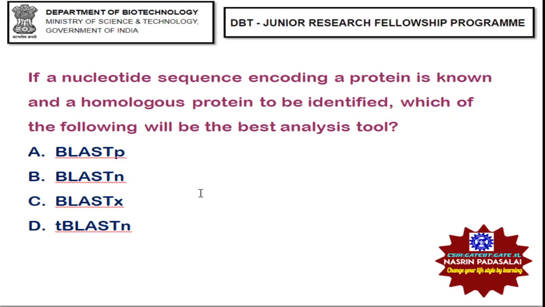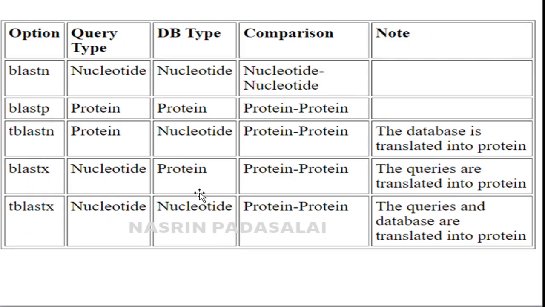Next, if a nucleotide sequence encoding a protein is known, so you have a query sequence which is nucleotide and you want to find a homologous protein. So you have a nucleotide query and you want to search it in a protein database, which particular BLAST program will you employ? So first BLASTN, which is employed for searching a nucleotide query against a nucleotide database. BLASTP, which is for searching a protein query in a protein database.